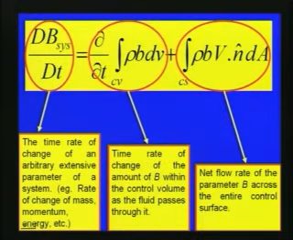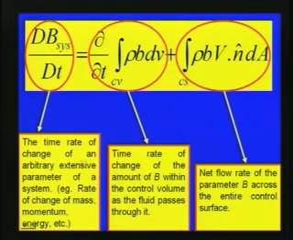So, as you can see in this slide, dB system gives the time rate of change of an arbitrary extensive parameter of a system, for example the rate of change of mass, momentum, energy, etc. So this is dB by dt, and that is equal to del by del t of the integral of rho B dV. That is equal to the time rate of change of the amount of B within the control volume as the fluid passes through it, plus the net flow rate of the parameter B across the entire control surface. So this slide gives the Reynolds transport theorem.